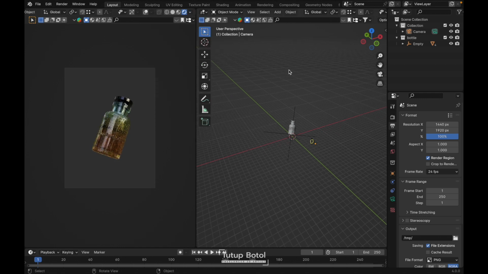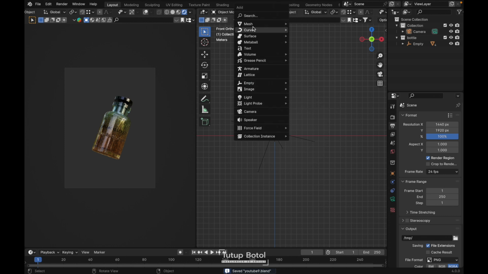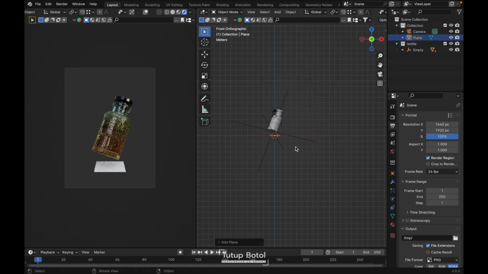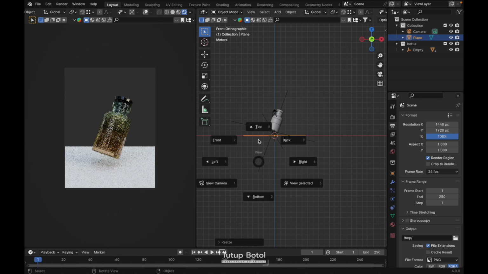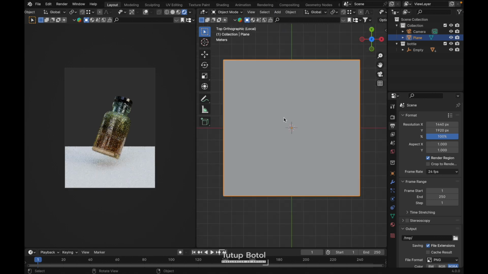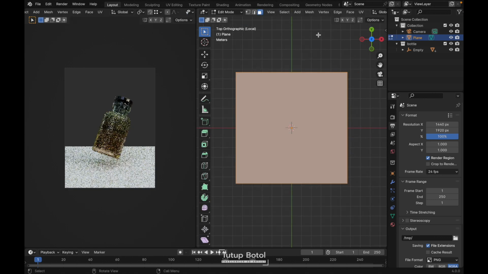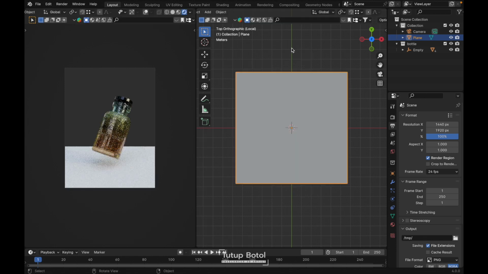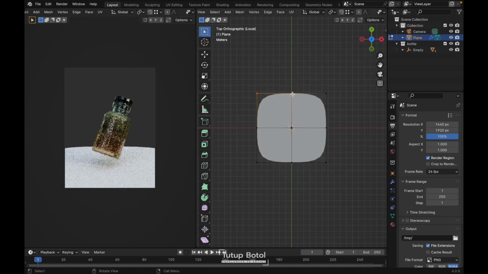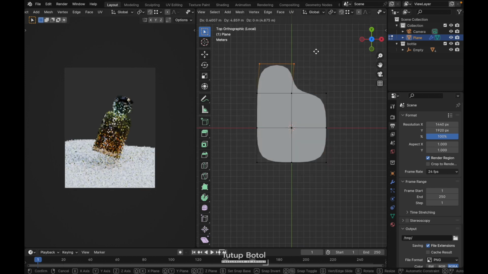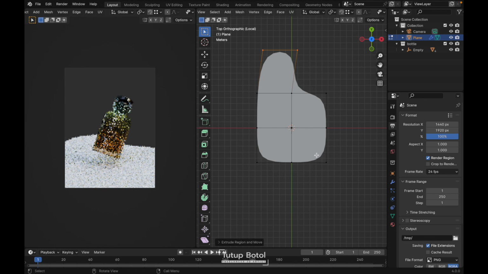Let's create the environment first. Press Shift A, Mesh, add a plane. S to scale it. Press slash on your keyboard. Maybe tab to edit mode. Right click, subdivide, and add a subdivision modifier. Select these vertices, E to extrude. Extrude maybe over like this.